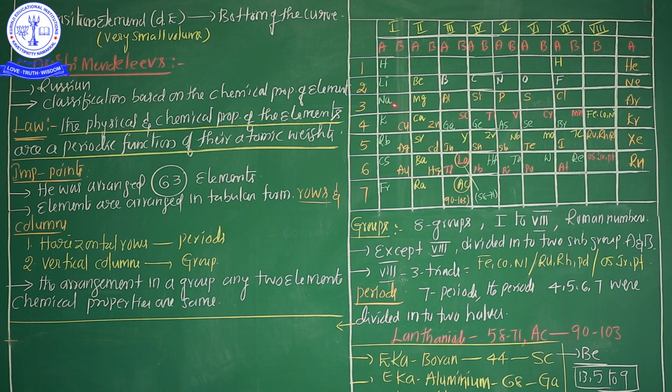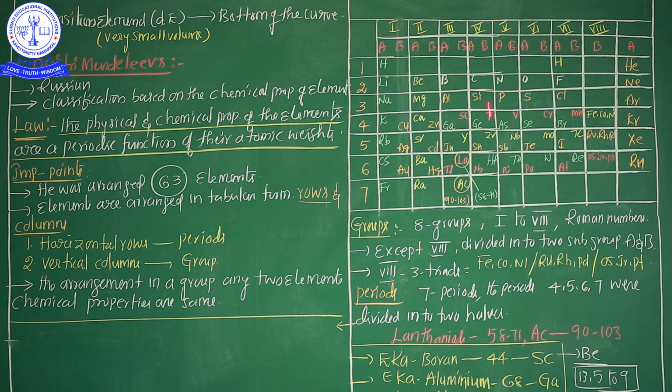Not only argon and potassium, one more combination is also there: cobalt and nickel. Write down in your notebook: argon and potassium show anomalous properties, and cobalt and nickel, and tellurium and iodine. These are the anomalous pairs of Dmitri Mendeleev's periodic table. He didn't explain properly why the elements with higher atomic weight are located in the preceding position, and why the element with lower atomic weight follows. He can't explain this clearly. That is one of the important drawbacks of Dmitri Mendeleev.